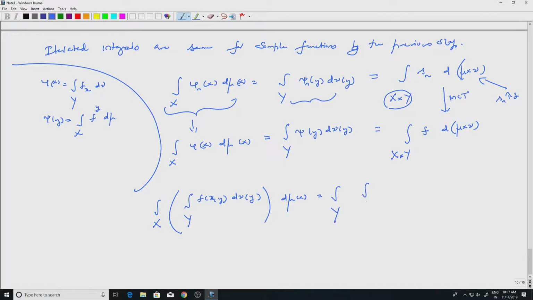Psi is an integral over x. Again you will have f super y at x, so f super y at x is f of x comma y d mu x, right, because you are integrating with respect to x first. So iterated integrals are the same, but more importantly they are all equal to the total integral of f over x cross y, f d mu cross nu. So to compute the total integral for a positive function, you can do the iterated integrals. That is the first part of the theorem, right.